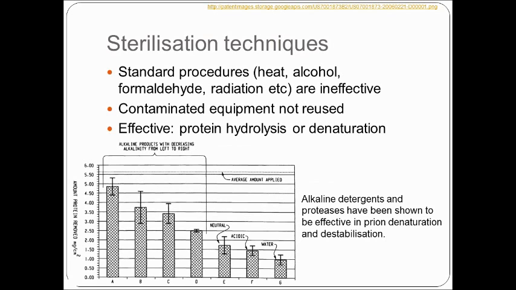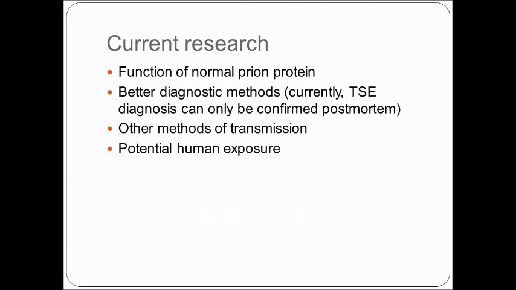Medical equipment that has been used on medium to high infectivity tissues, such as brain tissue in patients with prion disease, is not reused. Alternatively, the equipment may be subjected to decontamination procedures that involve protein hydrolysis or denaturation, for example by using bleach.